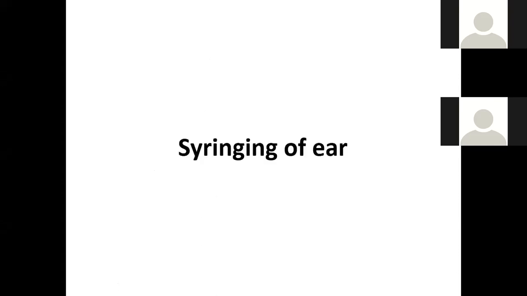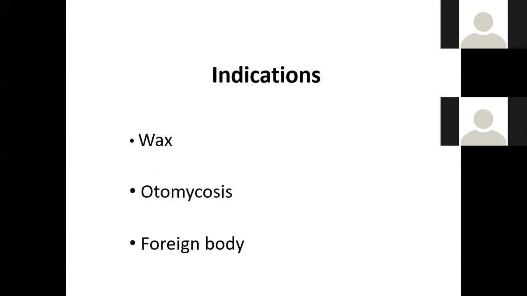Now we will talk about a few things about the syringing of the ear. What are the indications for syringing, where can we do syringing? It is not only the wax which can be removed, but we can use it in otomycosis. If there is a fungal infection, with formation of a fungal ball in the external canal, we can remove it with the syringing.